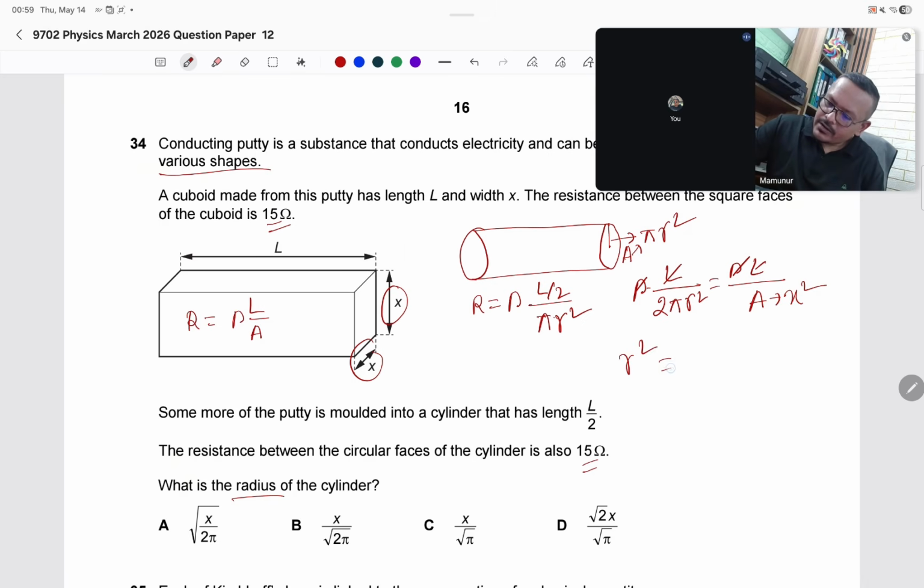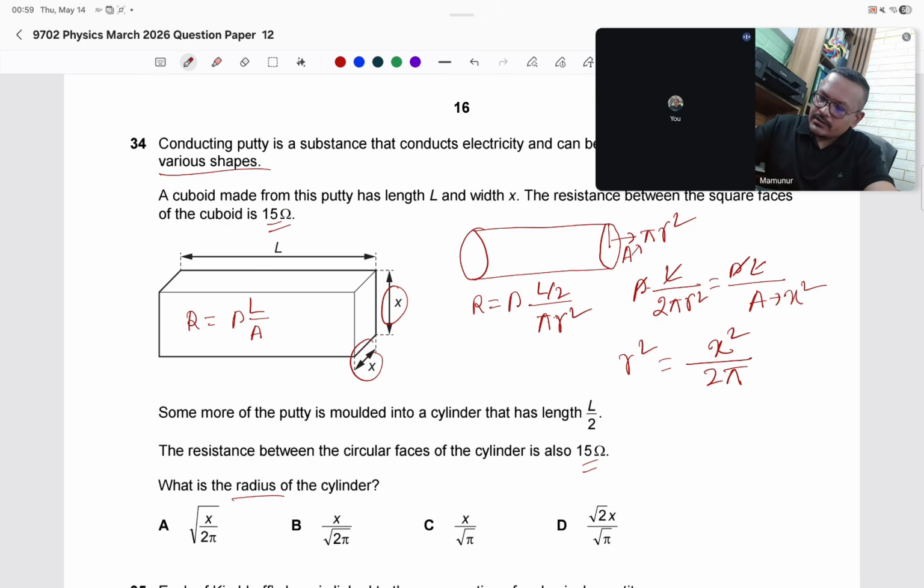So r square equals x square divided by 2 pi.